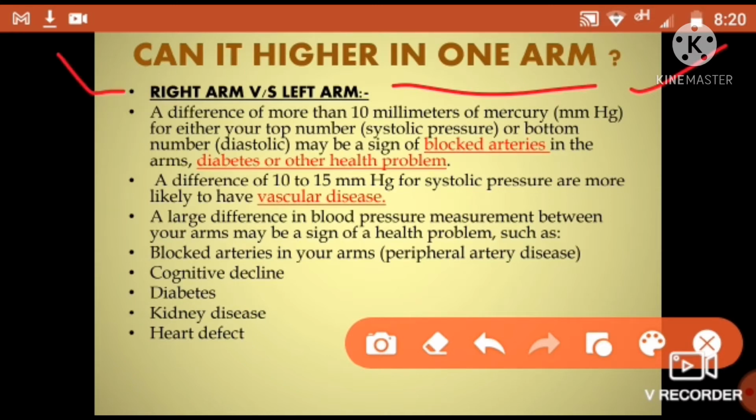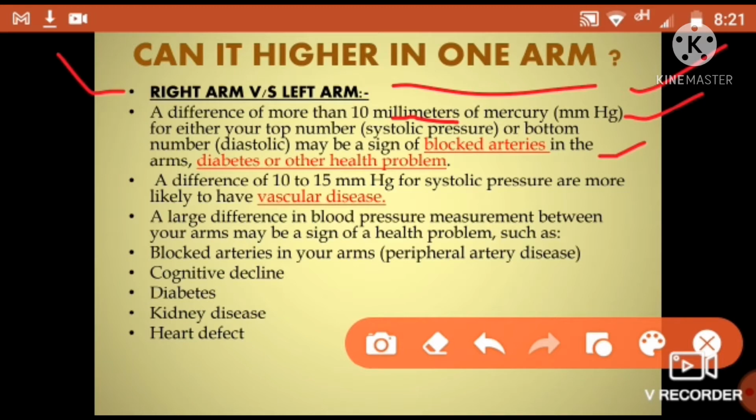Okay, so a difference of more than 10 millimeters of mercury. What do I say? 10 millimeters. The millimeter is the unit of pressure. A 10 millimeter difference is present between your right and left arm. So whenever you check your blood pressure from the right arm, it may be lower than the left arm. Why? Because there's a difference of 10 millimeters for either your top number, systolic, or bottom number, diastolic. This is the most important point, that it may be present in your systolic pressure or in your diastolic pressure. Okay, so it may be a sign of blocked arteries in the arms, diabetes, or other health problems.